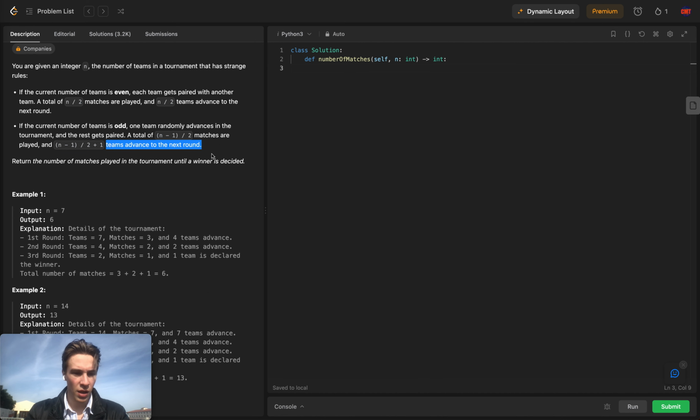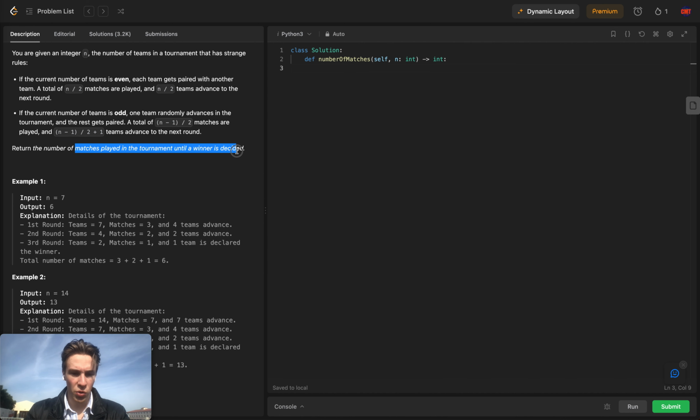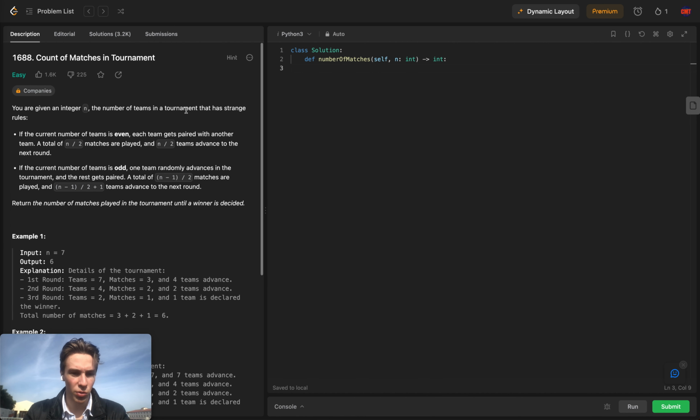Return the number of matches in the tournament until a winner is decided. Thinking through this question in my own words, it doesn't seem like an actual strange rule at all.